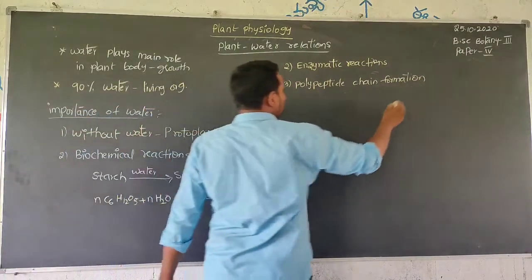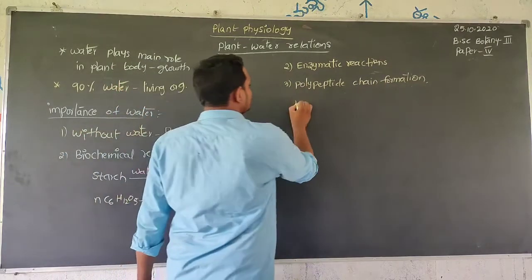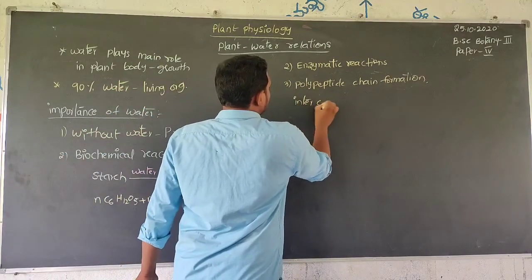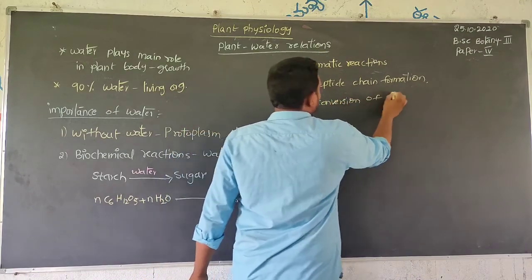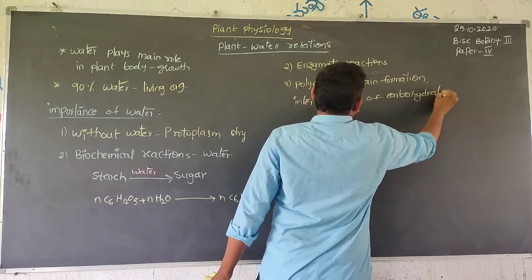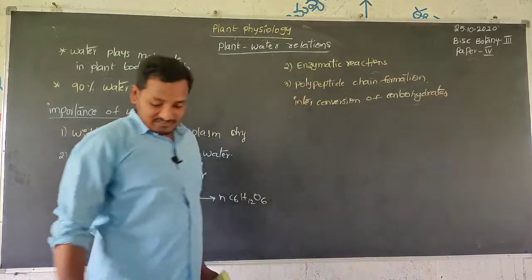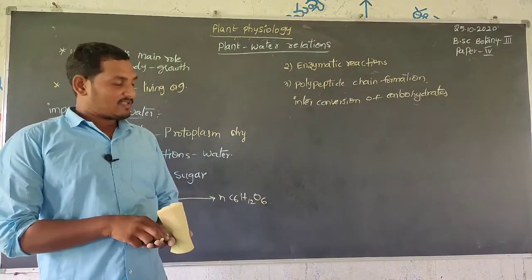Next, interconversion of carbohydrates, which is also mainly under the control of water.